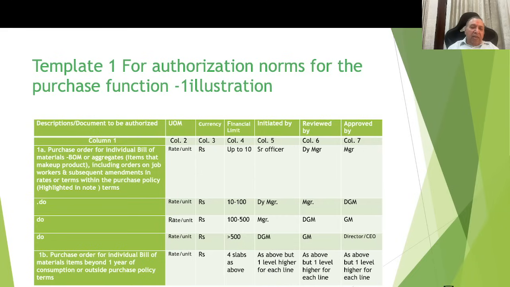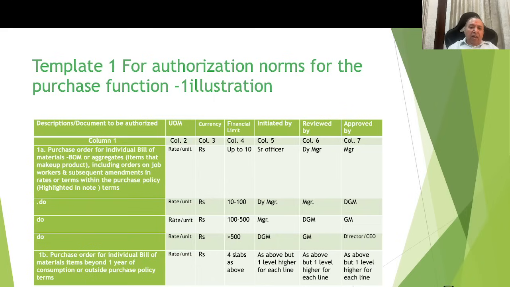Number 2 is the next line item, 1B, purchase order for individual items where the items being bought are proposed beyond 1 year of consumption or outside the purchase policy, which I'll just share on the next page.